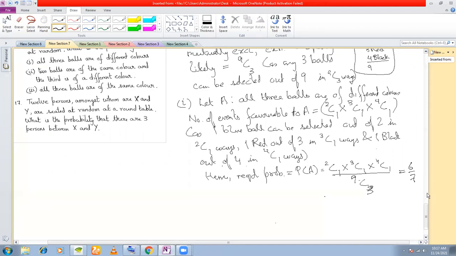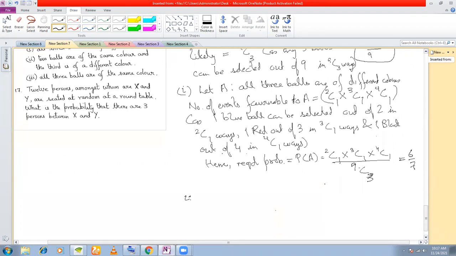Okay, moving on to the next question. Two balls are of the same color and a third of a different color. So what are the possibilities here? Can you tell me? Two balls, three colors are given. What are the possibilities? First, you can have two blue and one red. Or what else can you have? You can have two blue